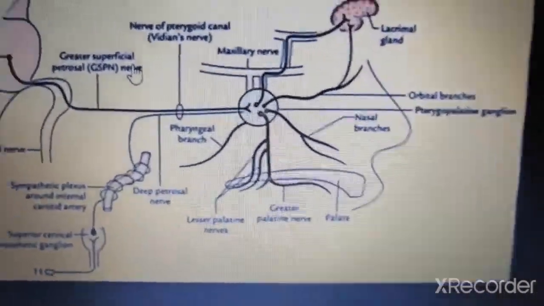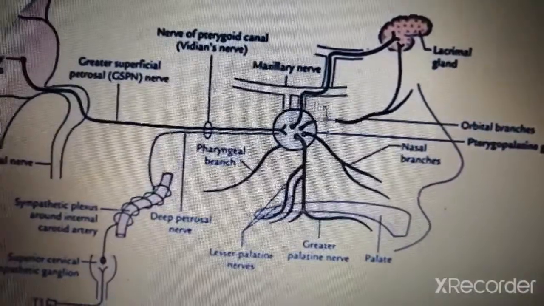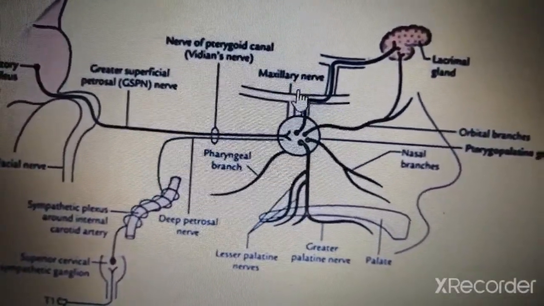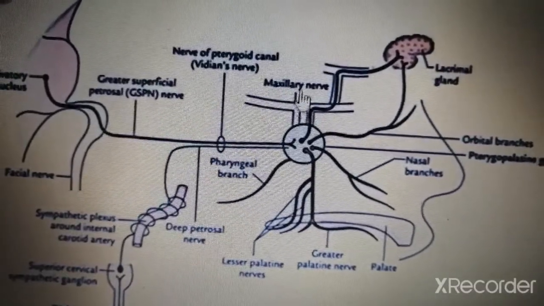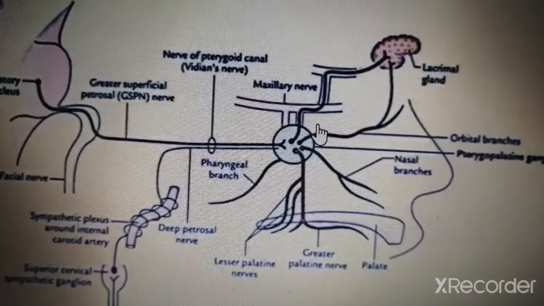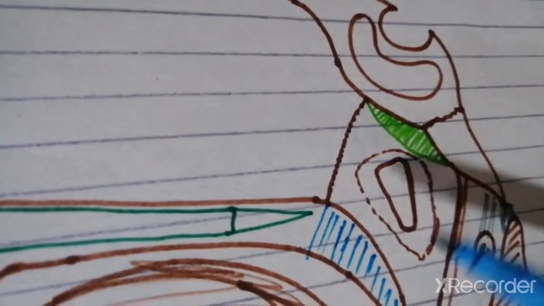Anyways, back to the topic at hand. You can see that there are the pharyngeal branches of the maxillary nerve through the pterygopalatine ganglia, and those are responsible for supplying the nasopharynx. Anyways, talking about the relations.